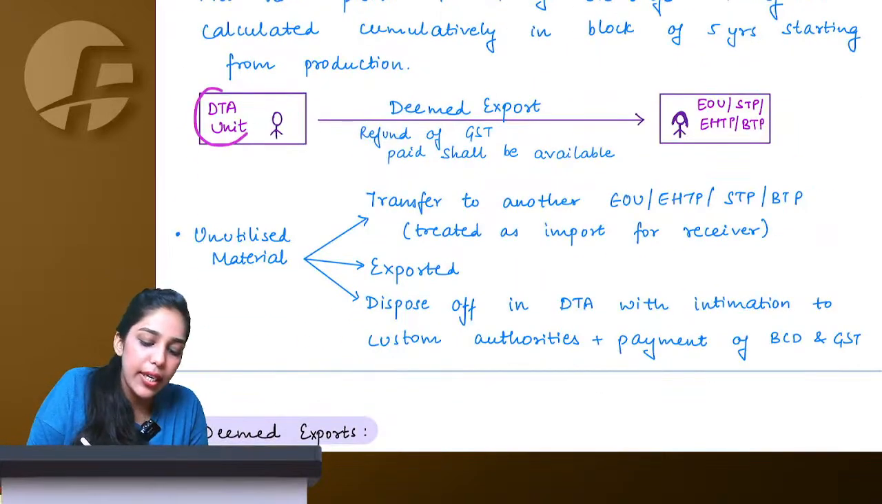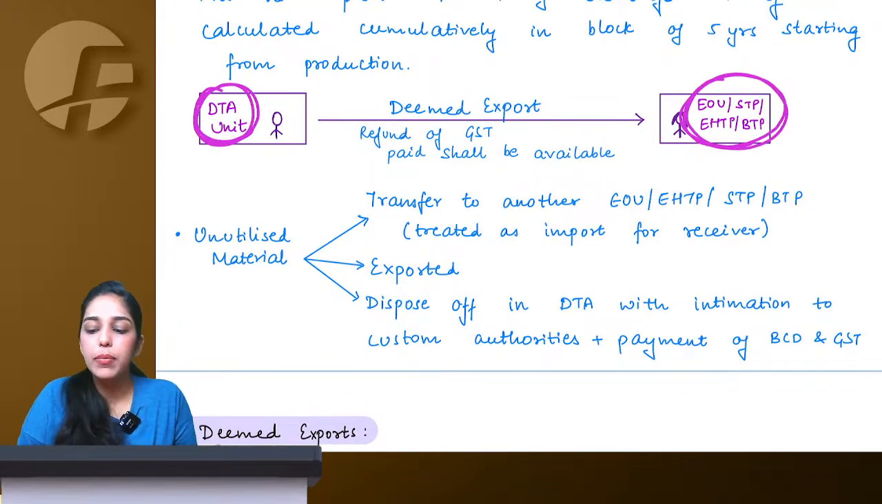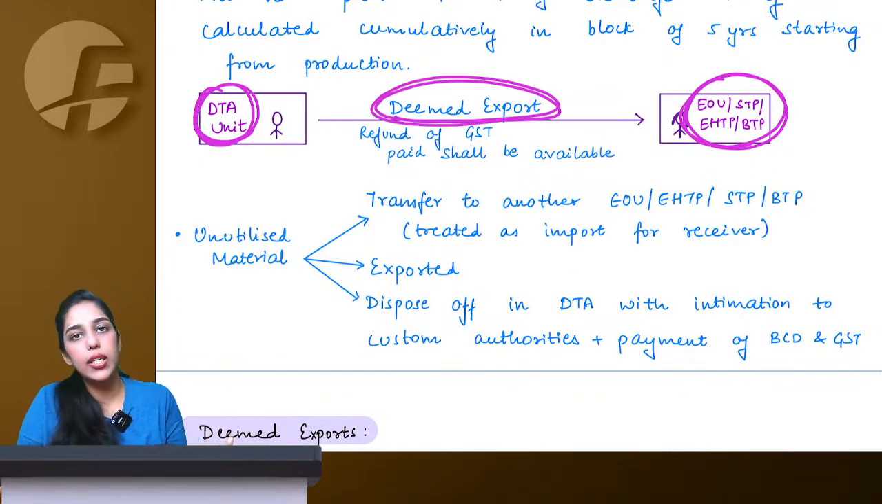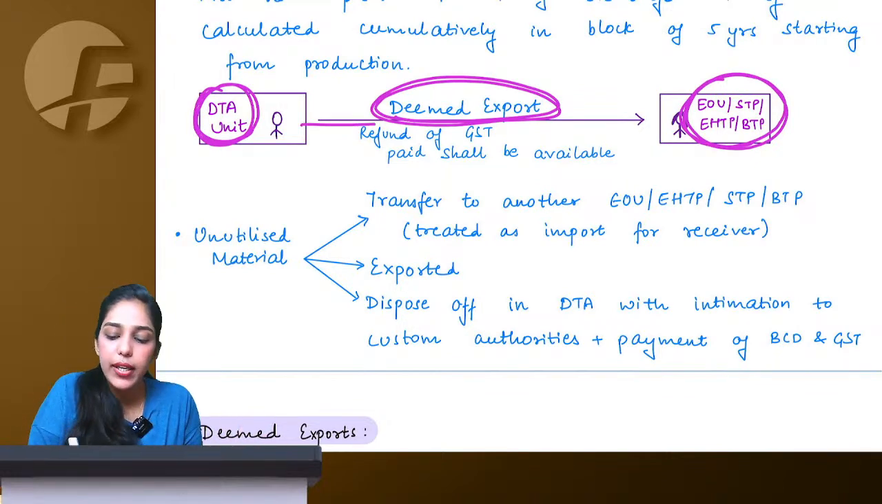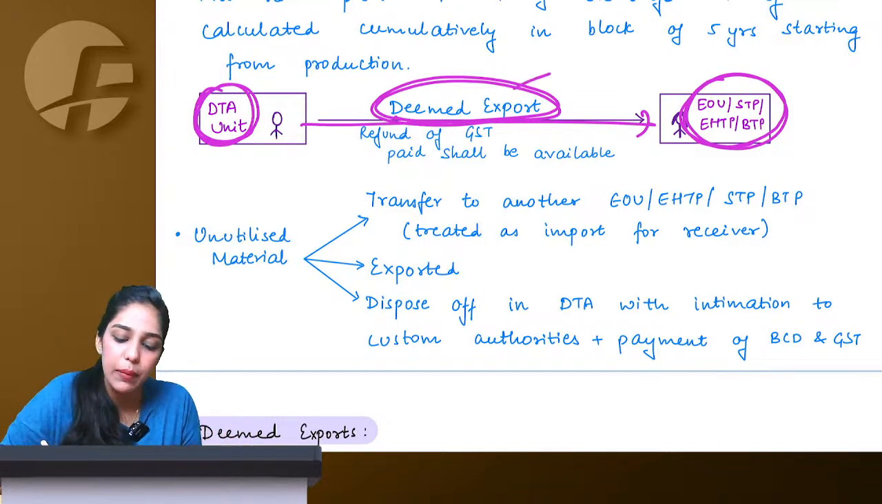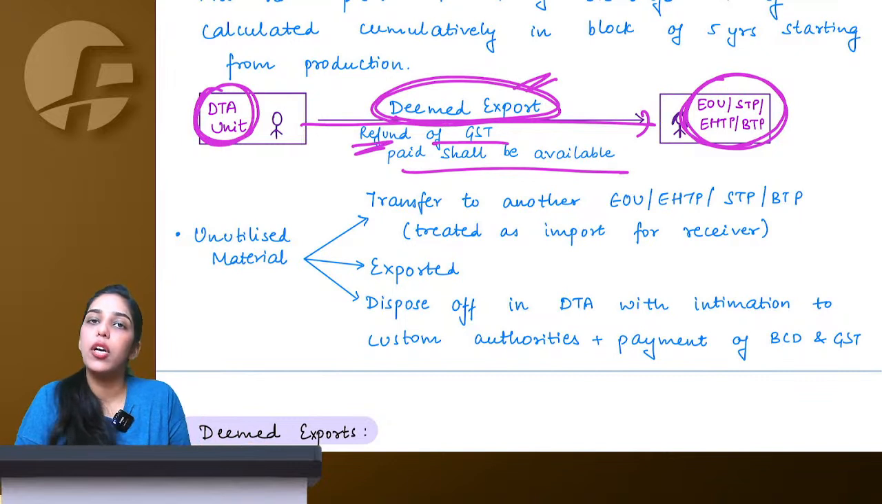Now, a DTA unit means a domestic tariff area unit. If supplying to EOU, STP, EHTP, BTP, it will be considered as deemed export. We have also seen this in GST: if I supply to them, it is treated at par with export only, considered as deemed export, and whatever GST I pay, I get a refund of this particular GST.